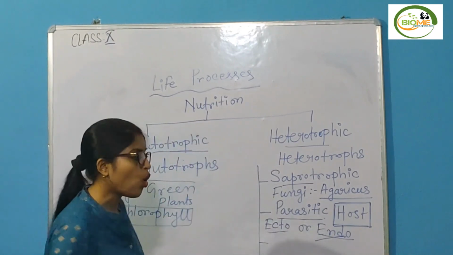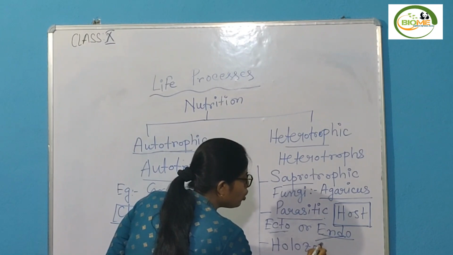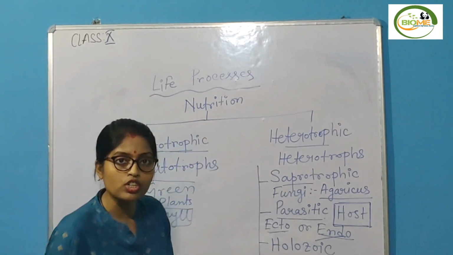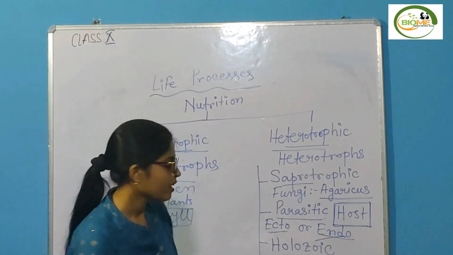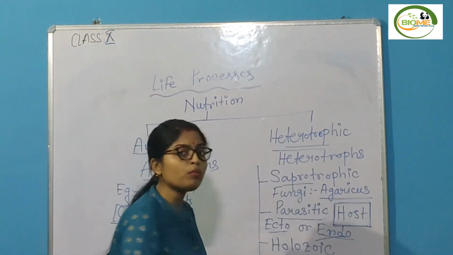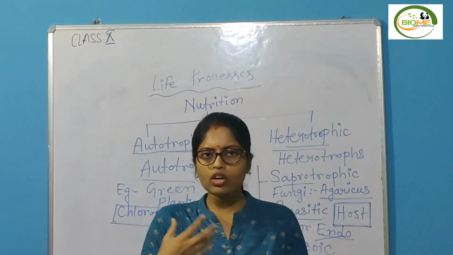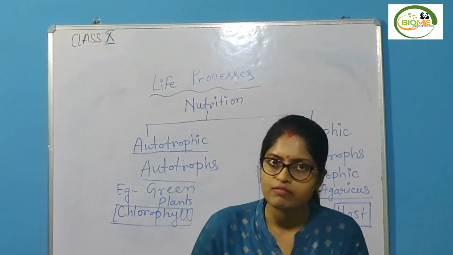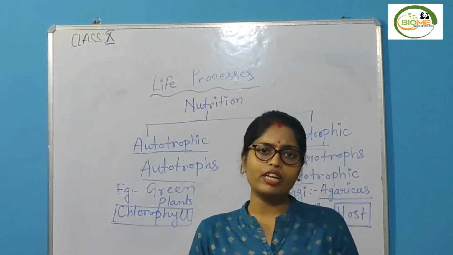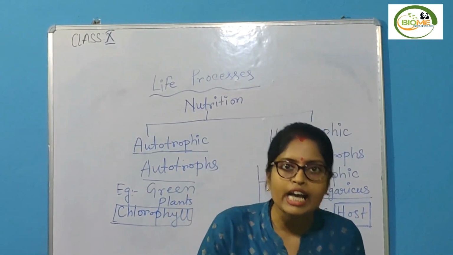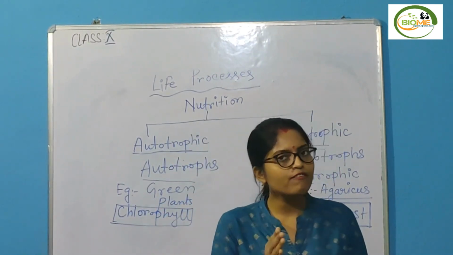Now, next one is your holozoic mode of nutrition. Holozoic mode of nutrition is also a type of heterotrophic mode of nutrition. Okay. Holozoic. Holo means whole. So here the organism takes the whole complex food component inside their body, and inside their body with the help of enzymes it becomes a simple absorbable form.